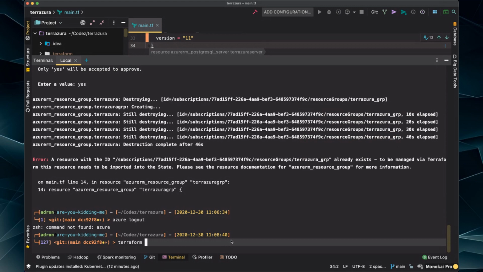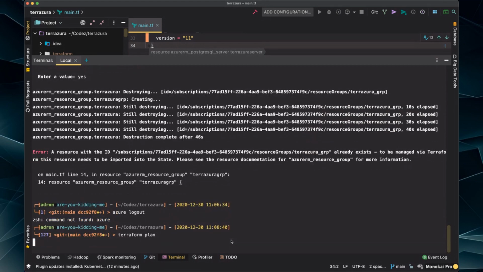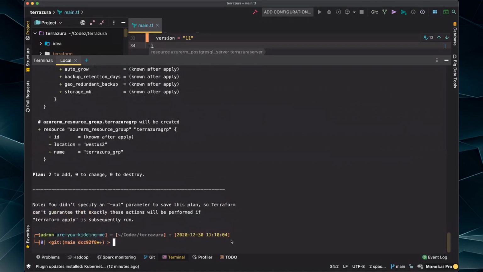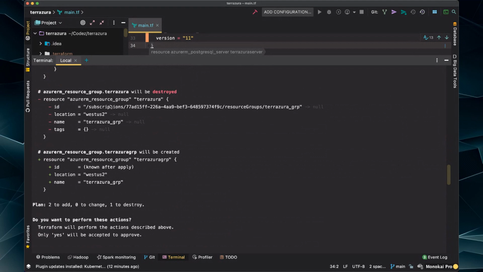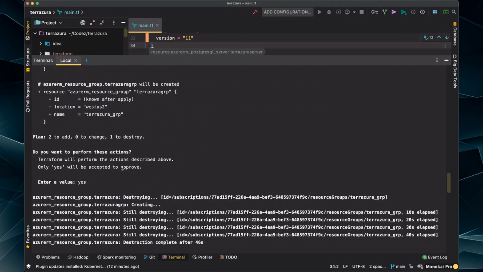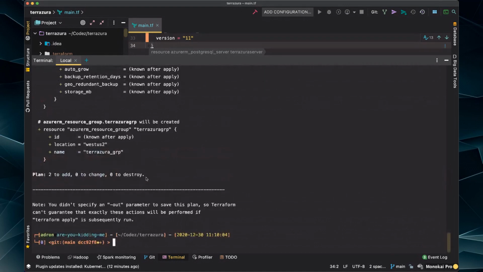Terraform. What does it say? It says nothing to destroy, but a minute ago it said the thing is already there, right? So it destroyed this Terra group. Okay.